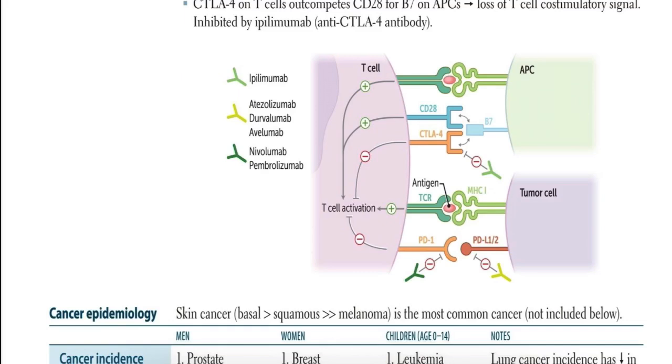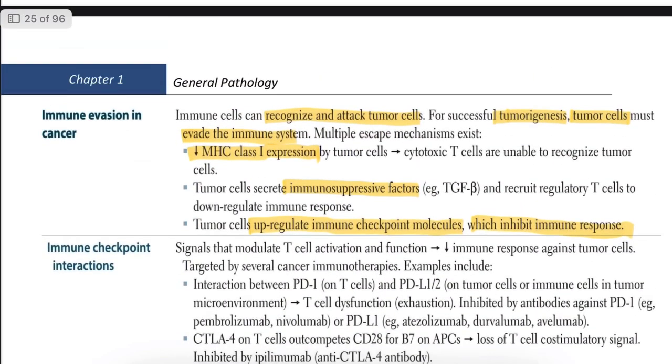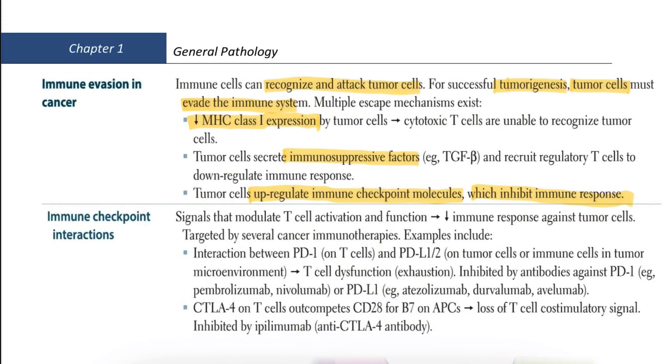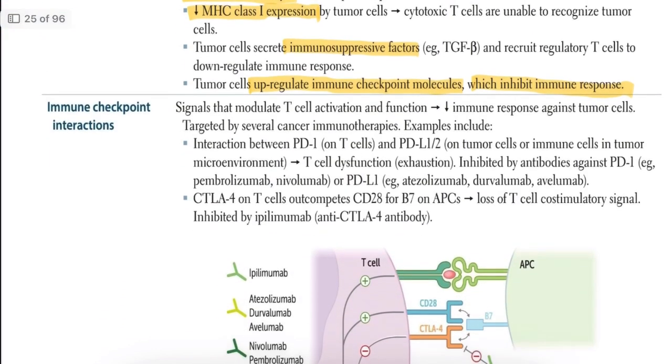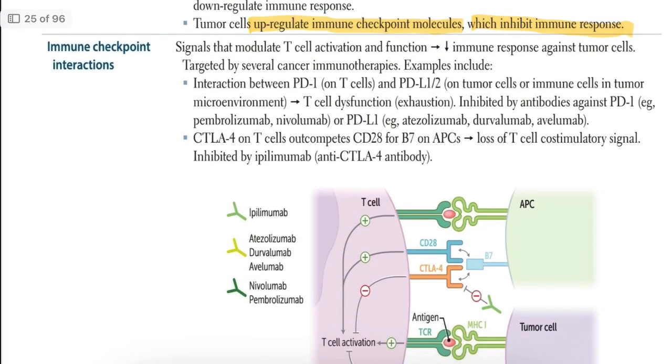Okay, so here, why is this important? This immune evasion is the main important point. Cancer is very smart. It finds ways to trick and hide from the immune system. This process is called immune evasion. Here we can see the immune checkpoint interactions, which help to fight immune evasion. Modern medicine uses immune checkpoint inhibitors. These drugs remove the brakes from the immune system and reactivate T cells.